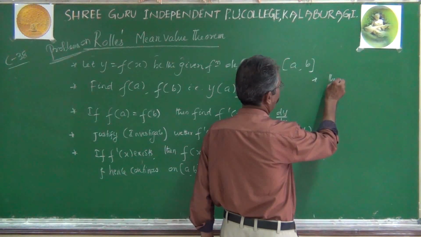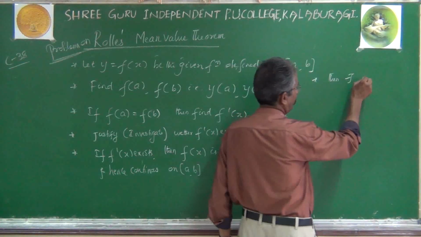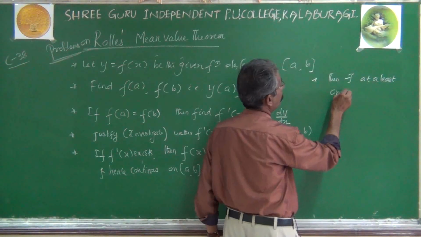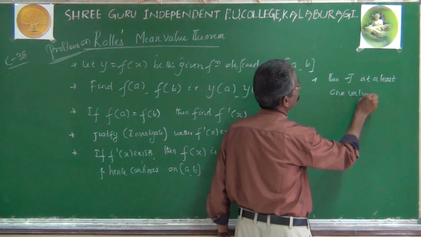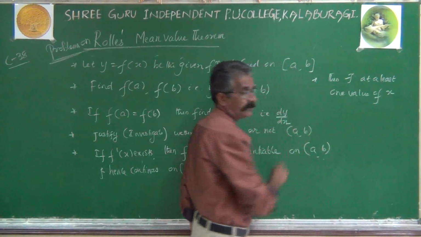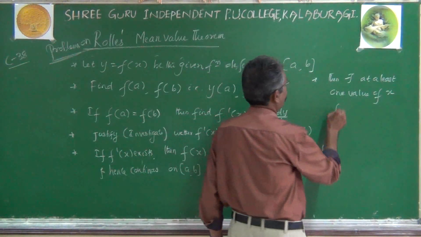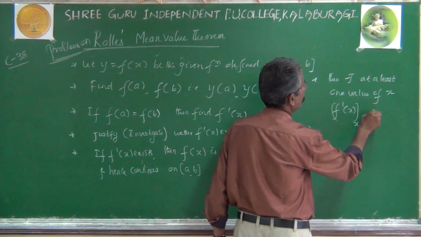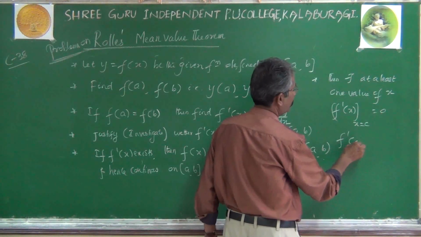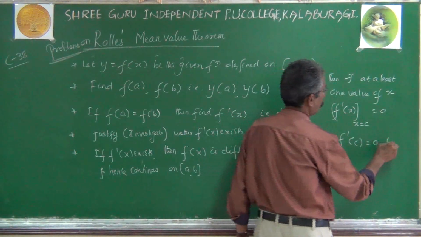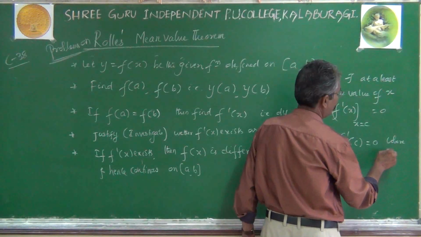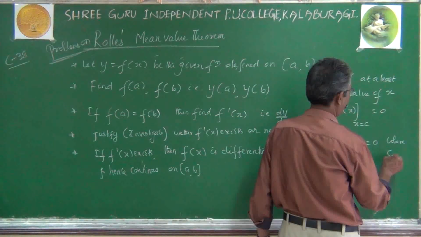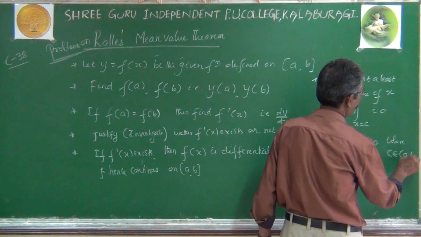Then there exists at least one value of x such that f dash of c equal to 0, where c lies in between a and b, where c belongs to the open interval AB.